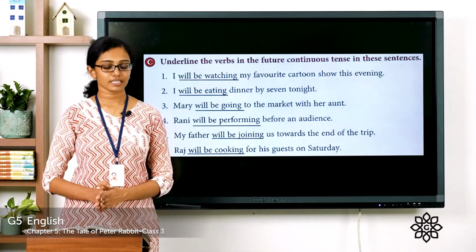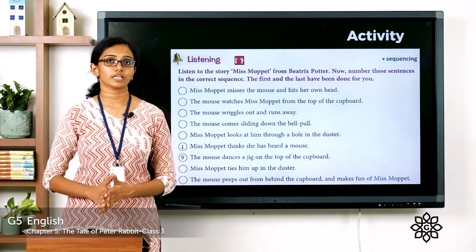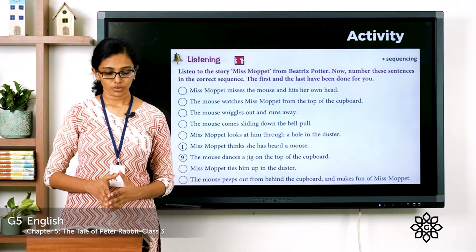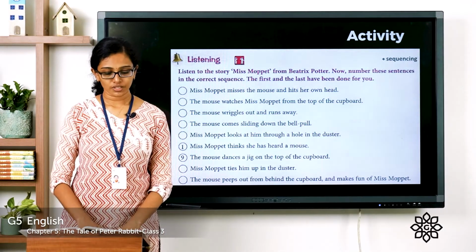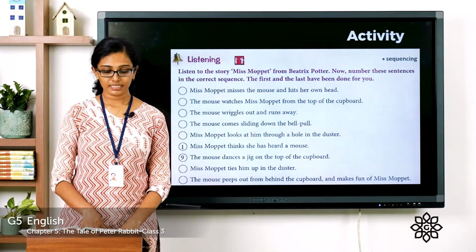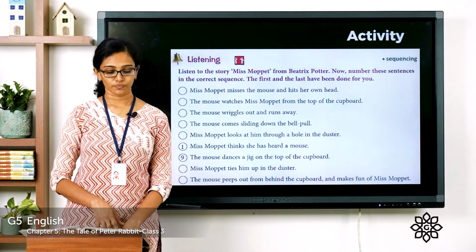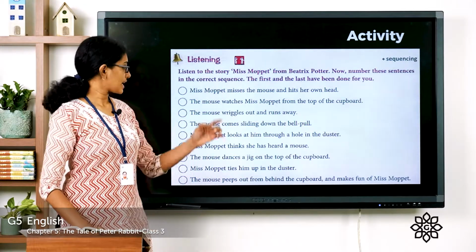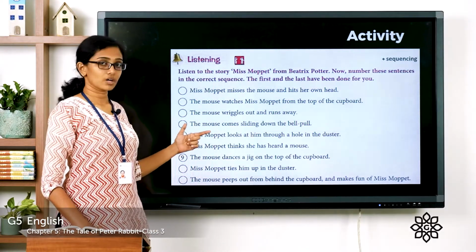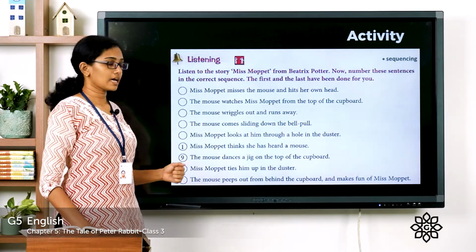Now let's move on to the next section, which is the listening activity. And it's about sequencing or ordering or numbering the events in the correct order. So let's read the question. Listen to the story Miss Moppet from Beatrix Potter. Now number these sentences in the correct sequence. The first and the last have been done for you. So there are a total of 9 sentences given there, and the first sentence in the story is marked as number 1 here, and the last sentence in the story is marked number 9 here.